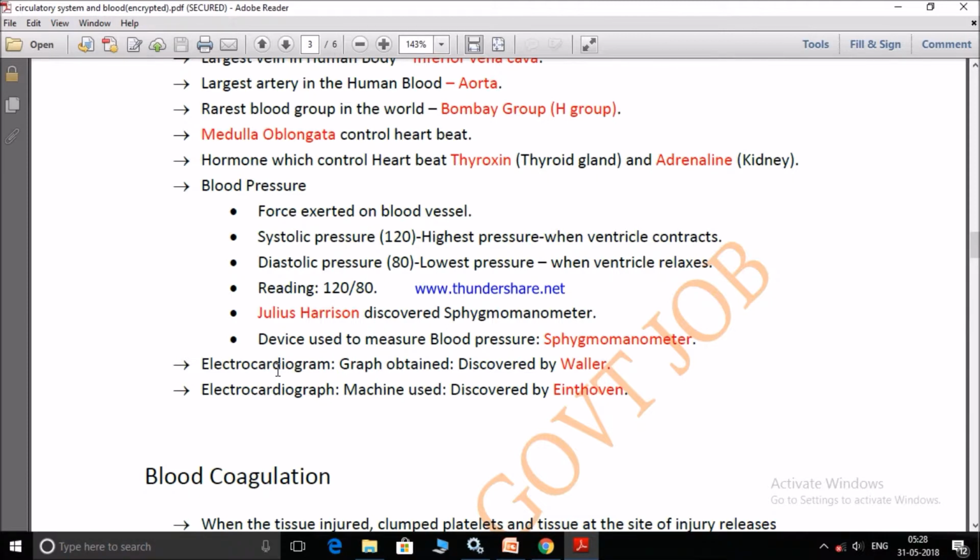Electrocardiogram, which is used to know the activity of the heart. Electrocardiogram means the graph which we get from electrocardiograph. That graph, PQRST, was discovered by Waller, and the machine used to get that graph is known as electrocardiograph. That machine was discovered by Eindhoven.